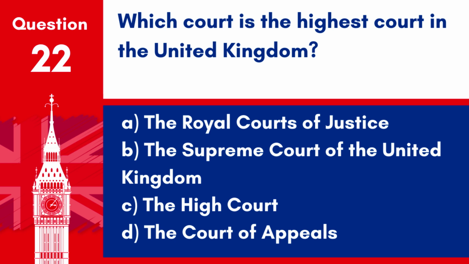Question 22. Which court is the highest court in the United Kingdom? A. The Royal Courts of Justice. B. The Supreme Court of the United Kingdom. C. The High Court. D. The Court of Appeals. Answer: B. The Supreme Court of the United Kingdom. The Supreme Court is the highest court in the United Kingdom, having the ultimate authority in judicial matters and hearing appeals on important points of law.